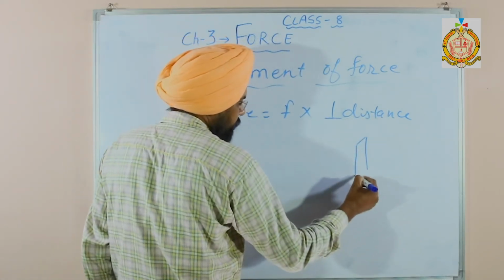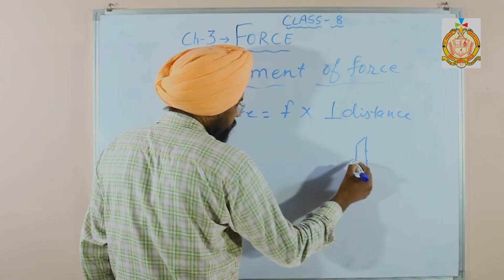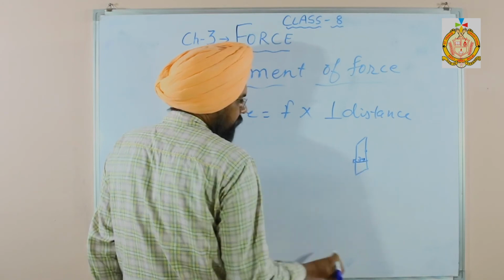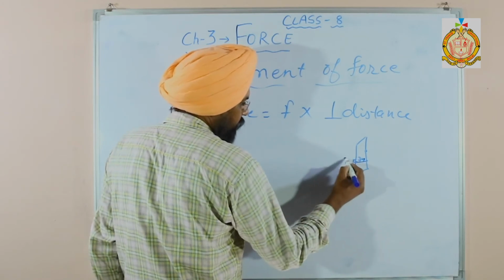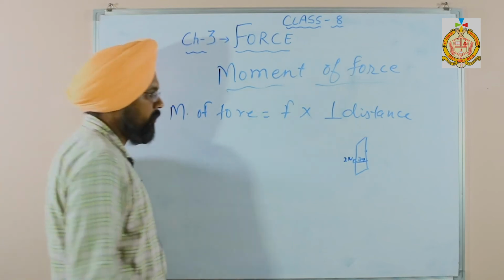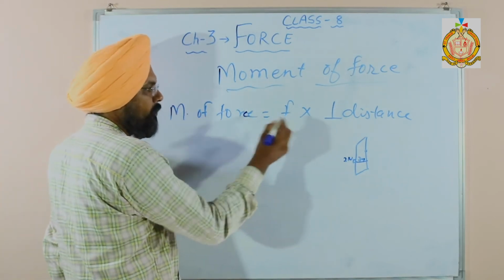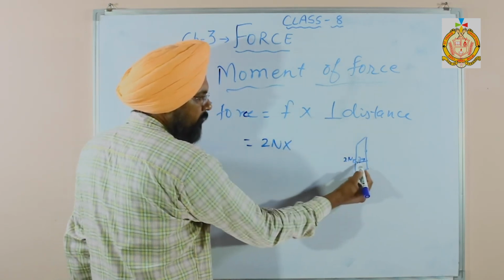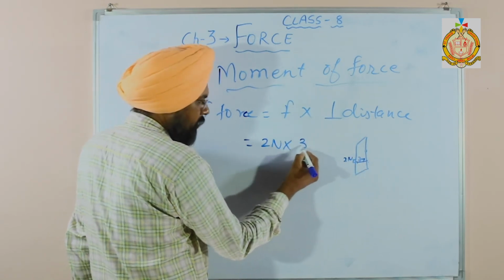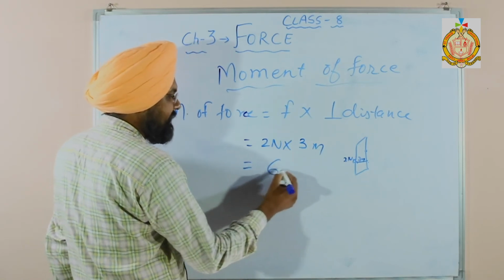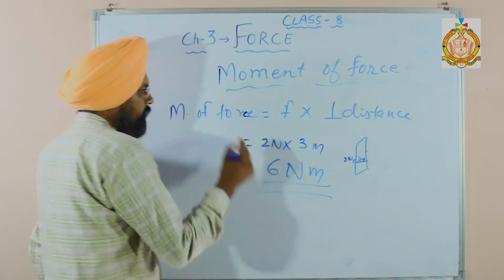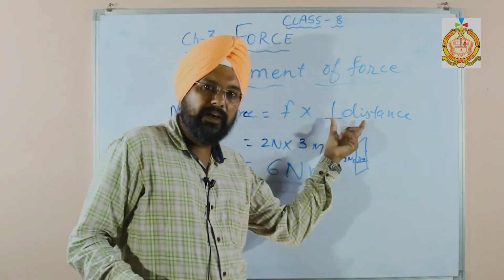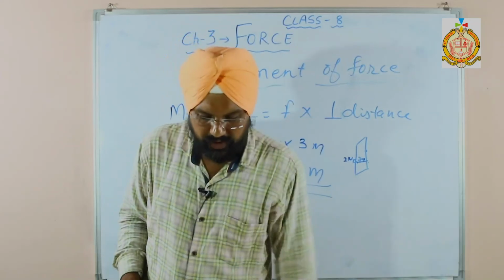Take the same door example. Suppose the perpendicular distance of this handle is 3 meters and we are applying a 2 Newton force. So what is the moment of force? How much force are we applying? 2 Newton, multiplied by the perpendicular distance from this to this, that is 3 meters. So the moment of force is equal to 6 Newton meter. So this is force multiplied by the perpendicular distance from the axis of rotation.